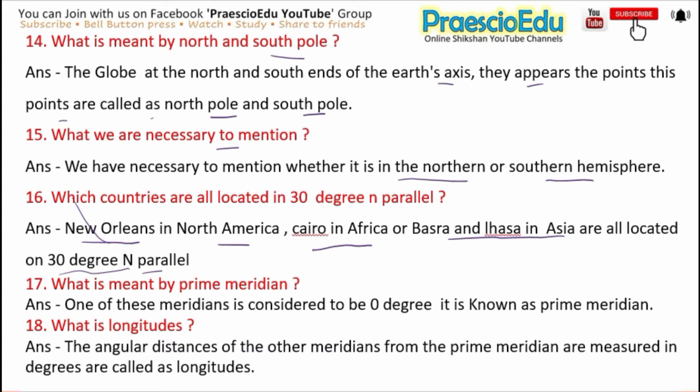Next is: what is meant by prime meridian? The answer is one of these meridians is considered to be 0 degree. It is known as the prime meridian. Next one is: what is longitude? The answer is the angular distance of the other meridians from the prime meridian, measured in degrees, is called longitude.